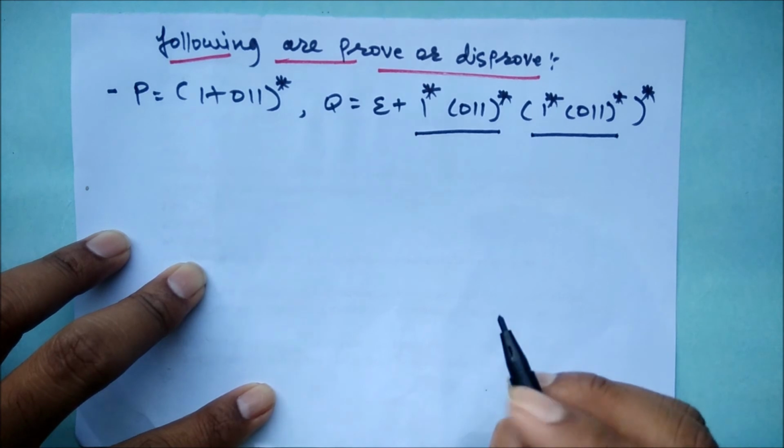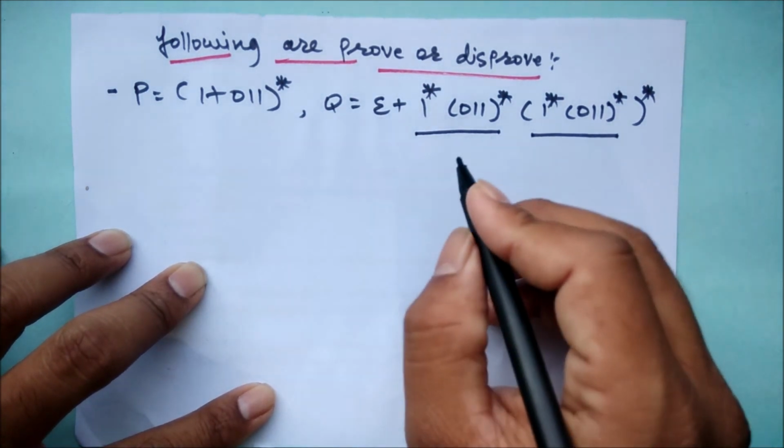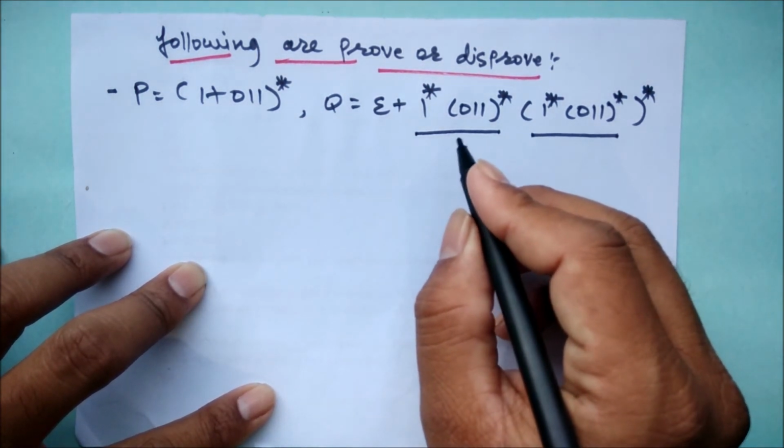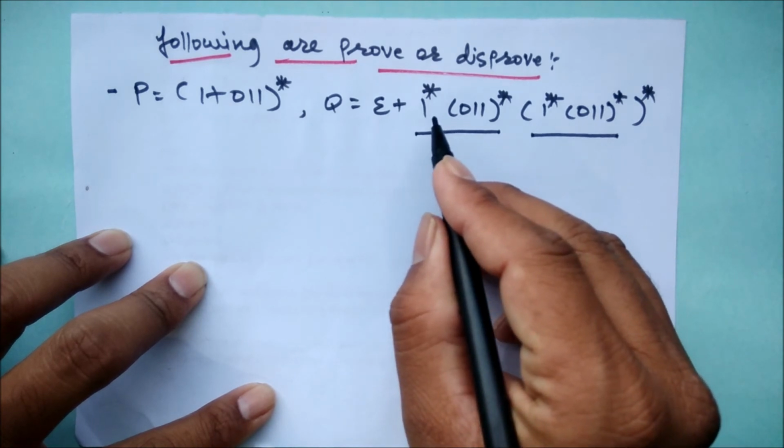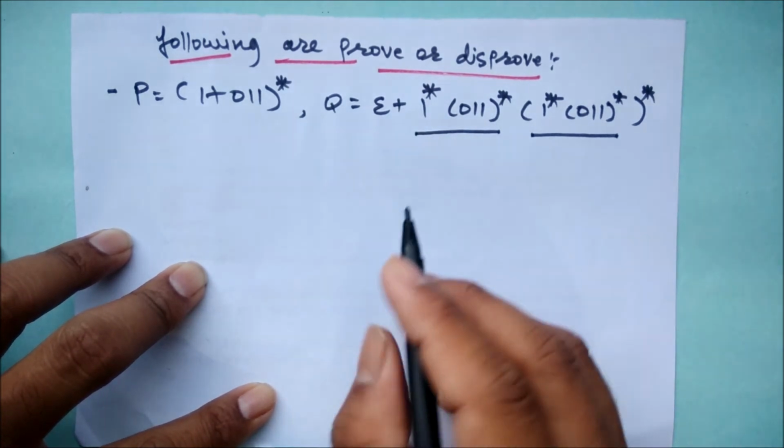Observe the pattern. So what I will do here is substitute a variable, A, in place of these two terms.